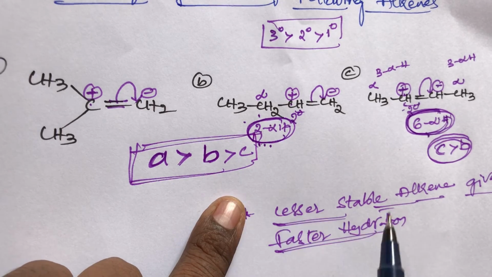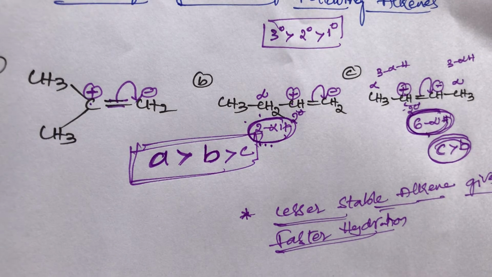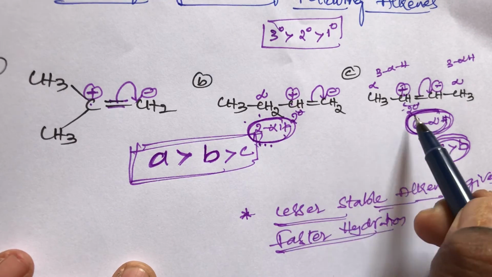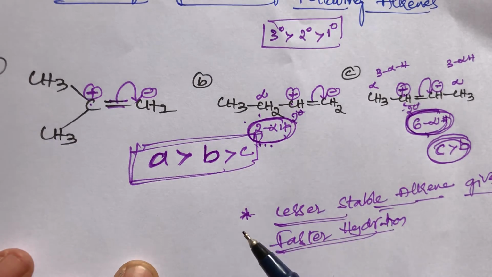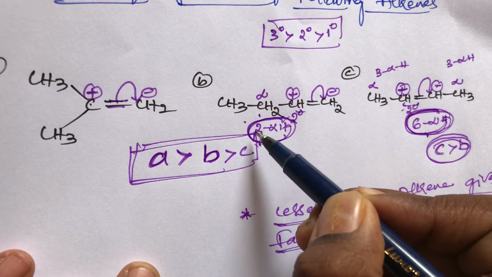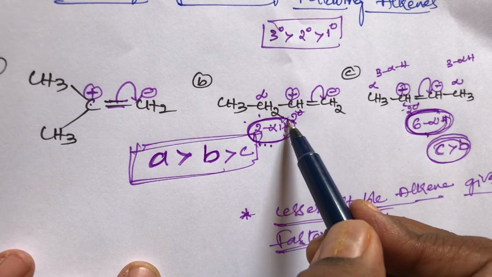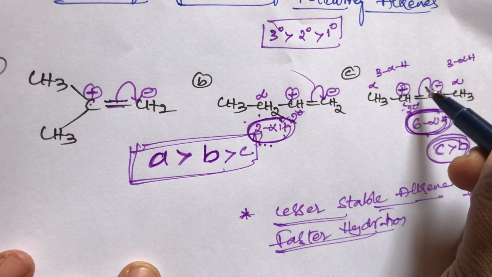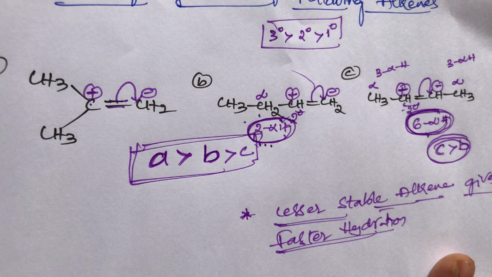This is a simple trick, student. Generally, rate of hydration depends on the stability of the carbocation. You know the stability of carbocations: tertiary is more stable than secondary, and secondary is more stable than primary. But if two compounds are in the same category, like B compound also having a secondary carbocation and C compound also having a secondary carbocation, now what to do? It depends on the stability of the alkenes.